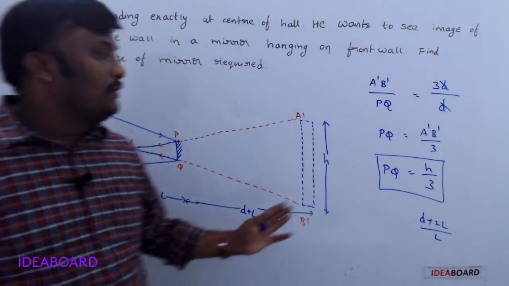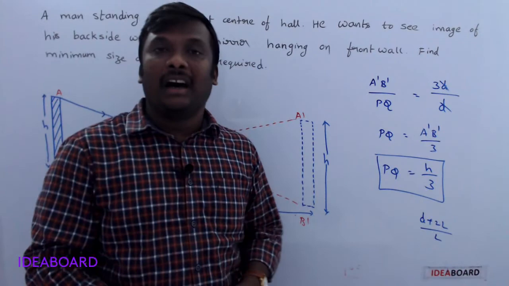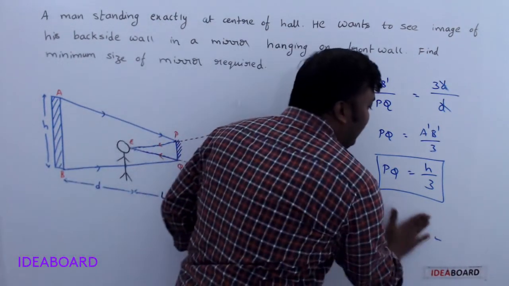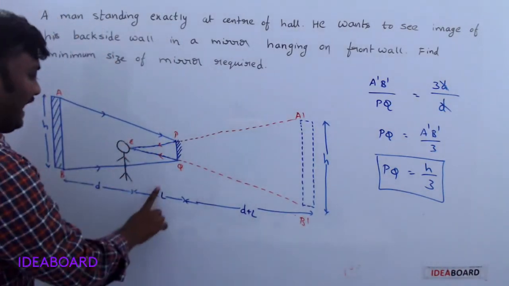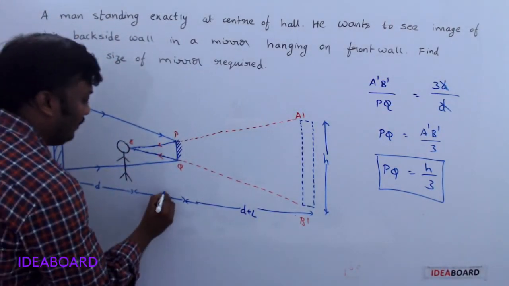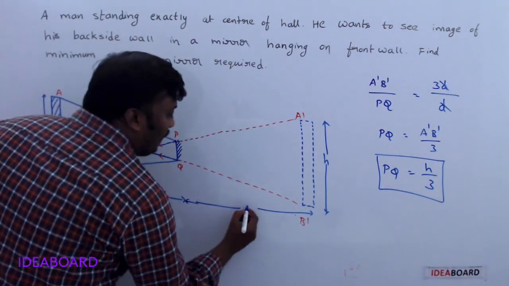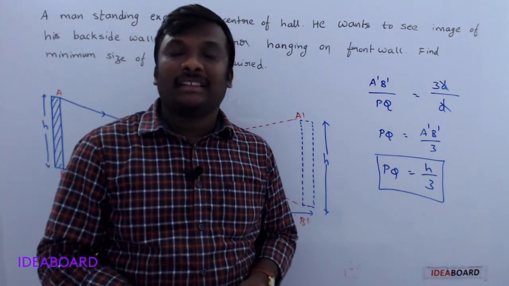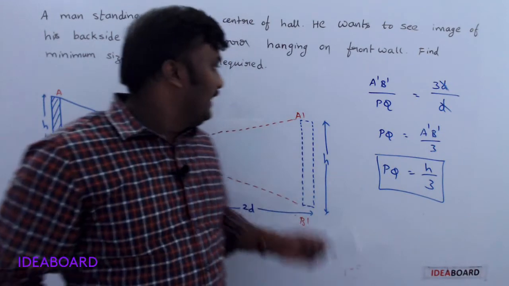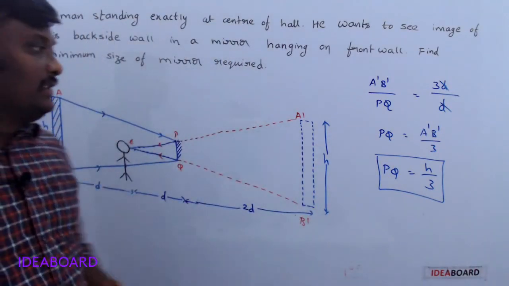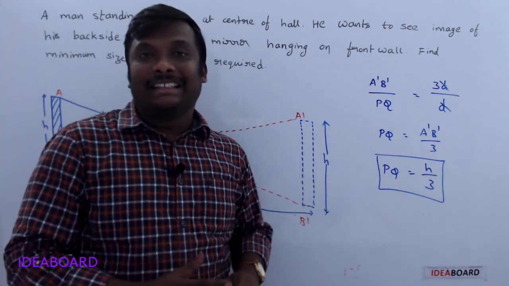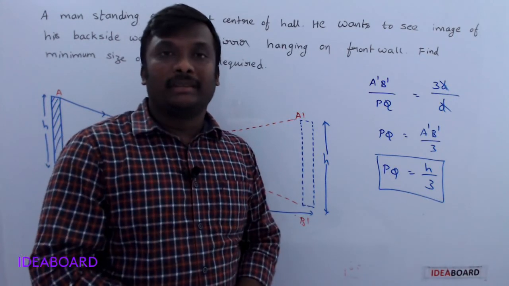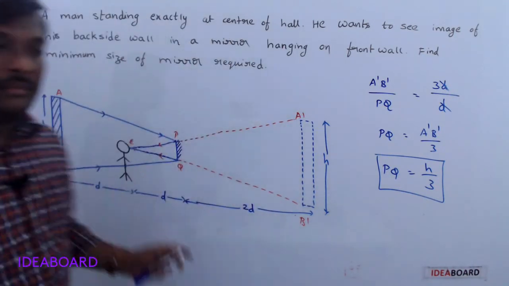They give the values, and if you substitute those values, you can get the answer. Do you understand? Only if the person stands exactly at the middle can you use the formula of h by 3. Otherwise, draw the ray diagram and take the similar triangles like this. Then you get the exact size required to see the full image. Please note it down.